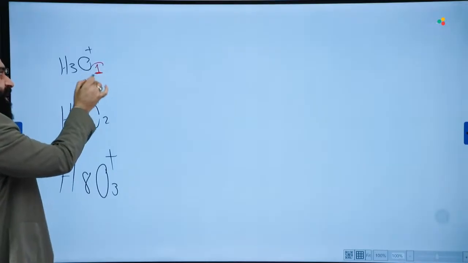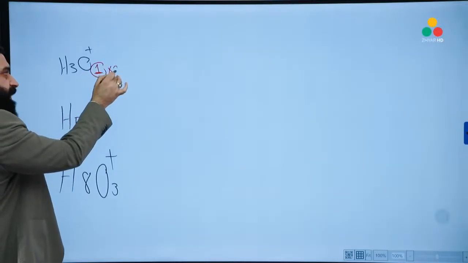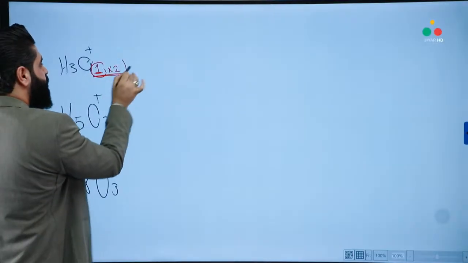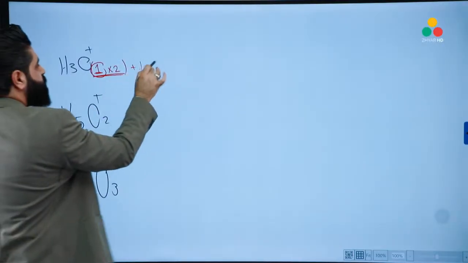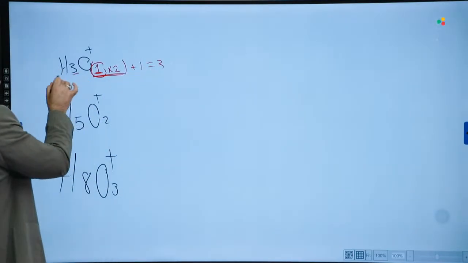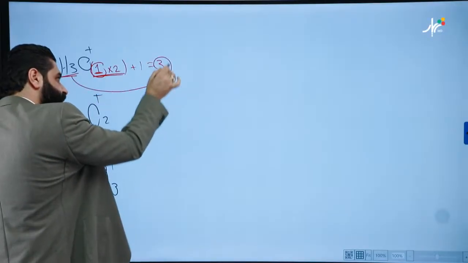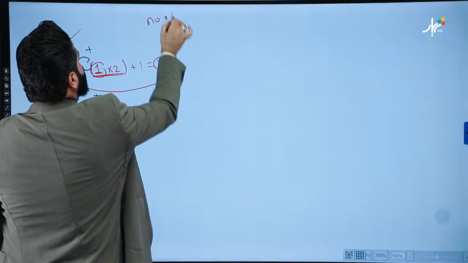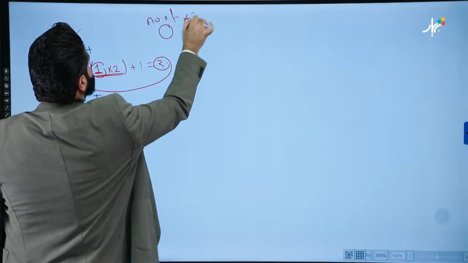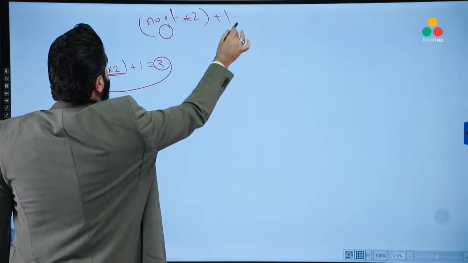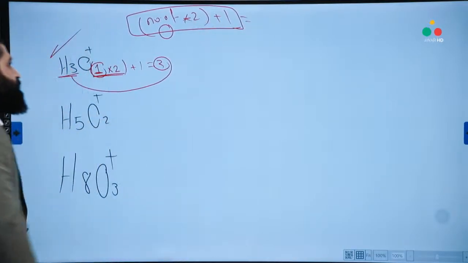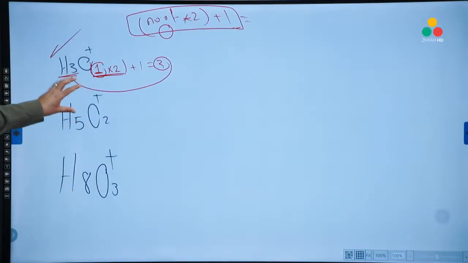How many oxygens do we have? 1. Multiply this by 2, 1 times 2 is 2, then plus 1 equals 3. We have the same number for the hydrogen. So this is a hydrated proton. It means number of oxygens times 2 plus 1 should equal the number of hydrogens.